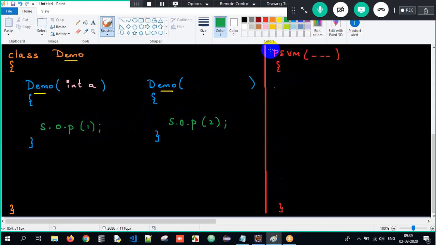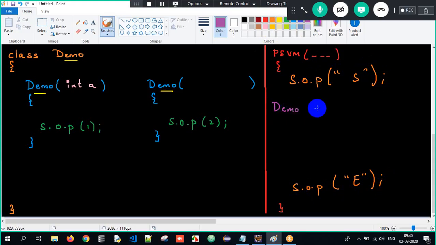That's it, guys. Now, sir, common sense: whenever you create an object, that is when the constructor will get called here. For my understanding, I will just write it as start, and at the last here, I will write it as end. Start and end. Now apply common sense and tell me, if I write Demo d equals new Demo